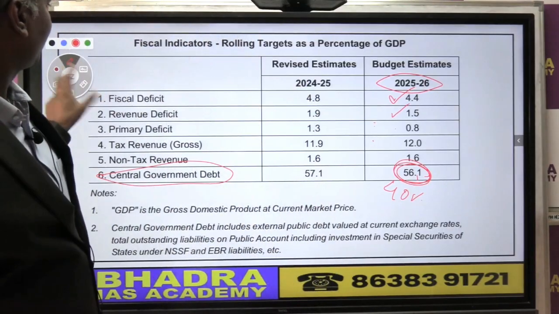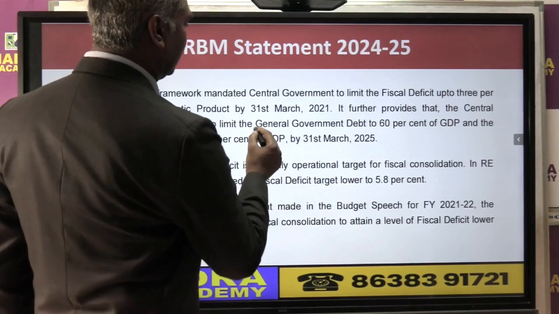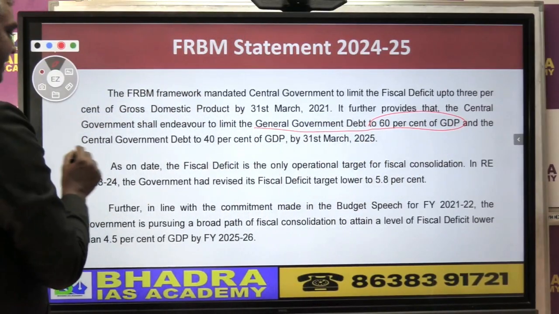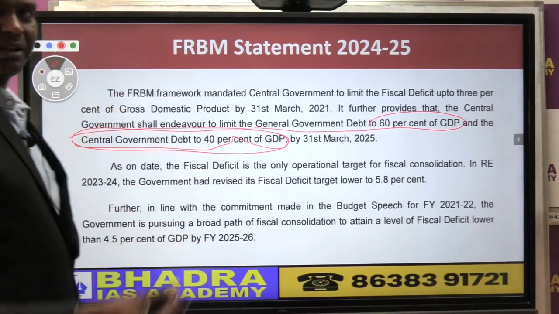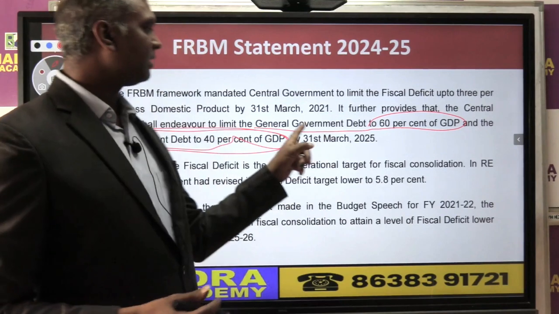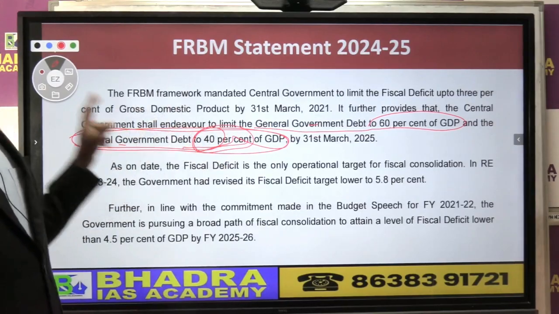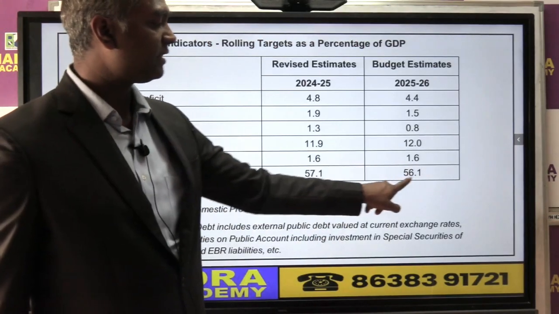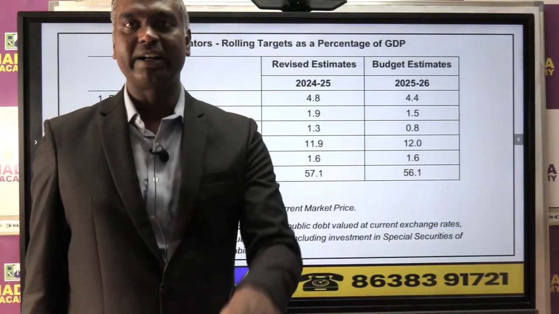So if you have a look here, the FRBM Act very clearly says the general government's debt should be 60% of GDP, while for the central government it should be 40% of GDP. That means state governments 20, center 40, total what we call general government 60. So the central government's debt should have been only 40% of GDP, but that 40% target is not achieved. It is 56. Clear now? So that is where it is slightly high, but fiscal deficit they have brought under control.